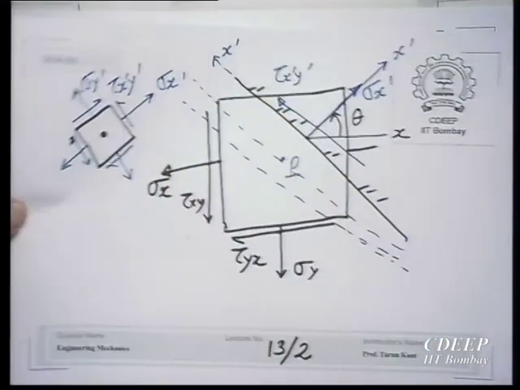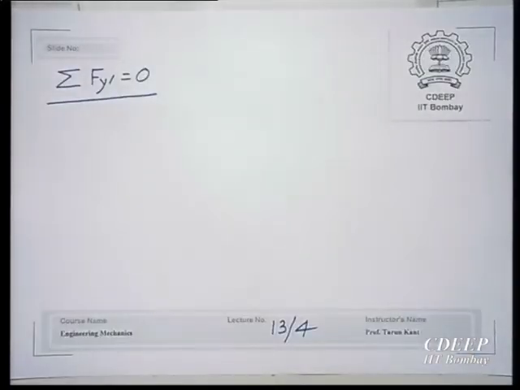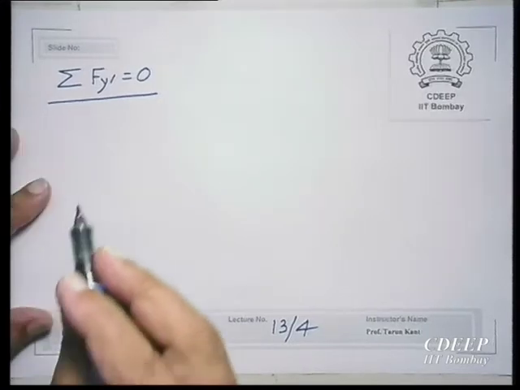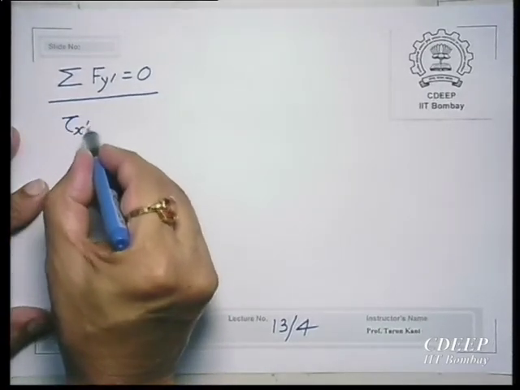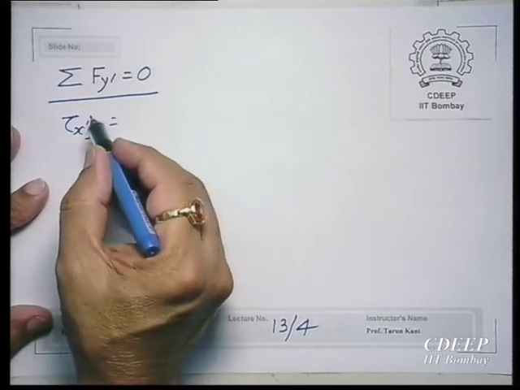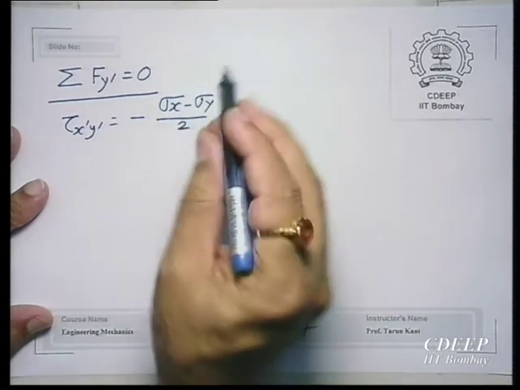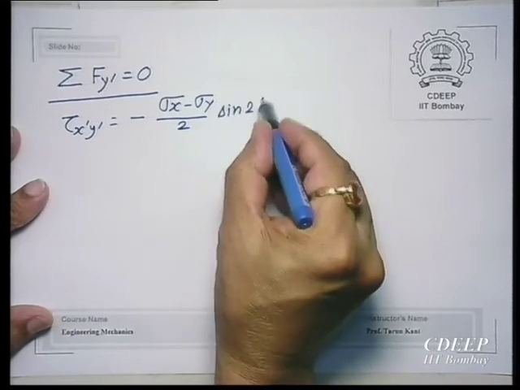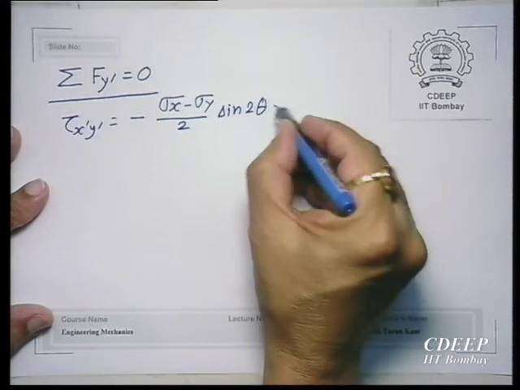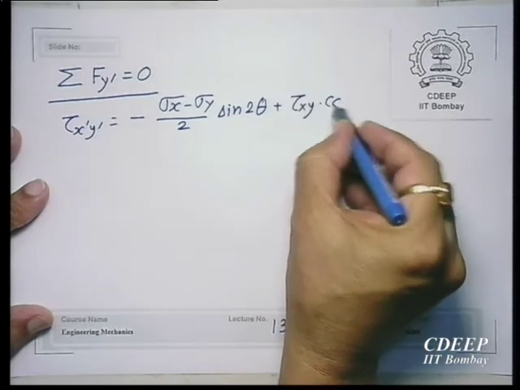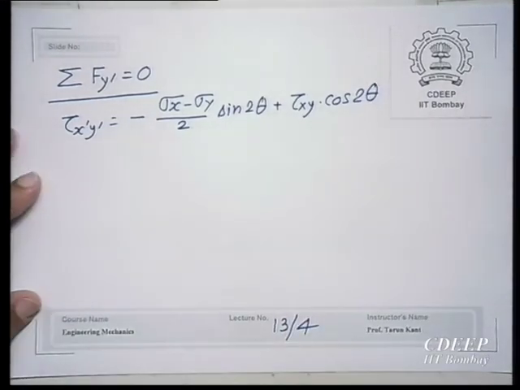I am not going to derive it, but you can get that the shear stress tau x dash y dash will be equal to minus, into sin 2 theta plus tau xy. So, these are two very important relationships.